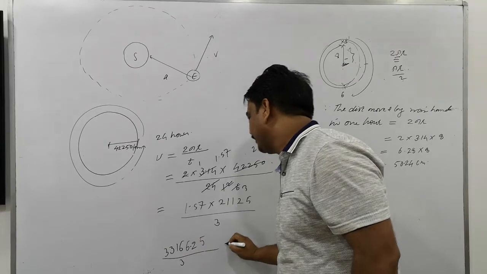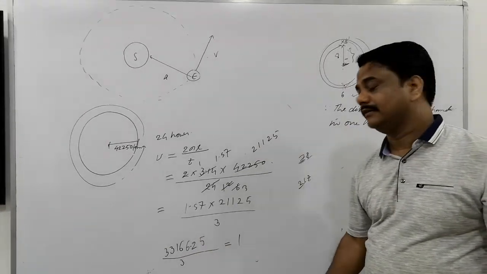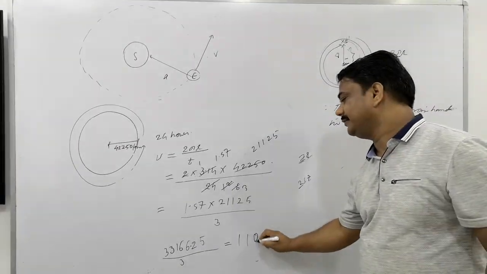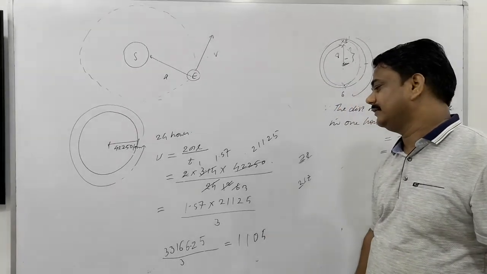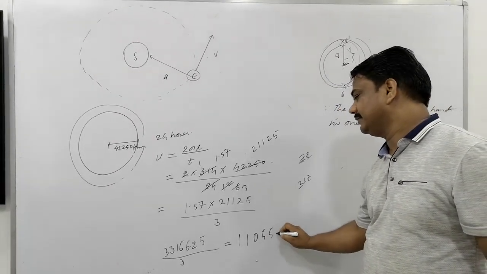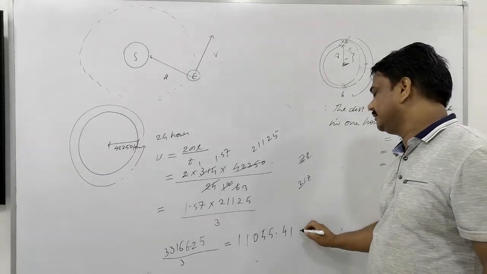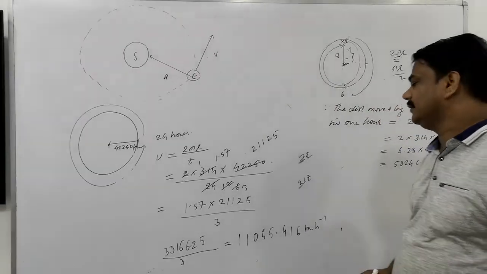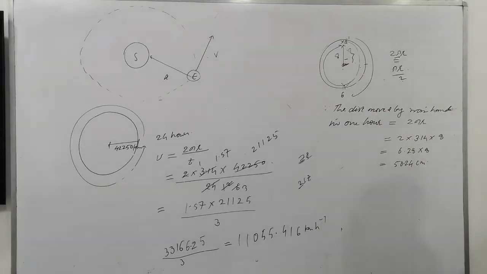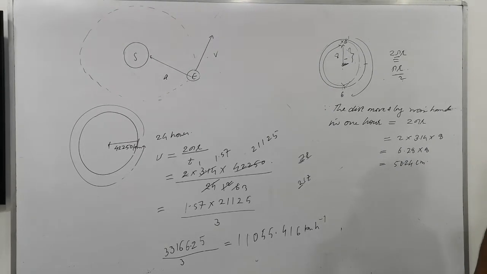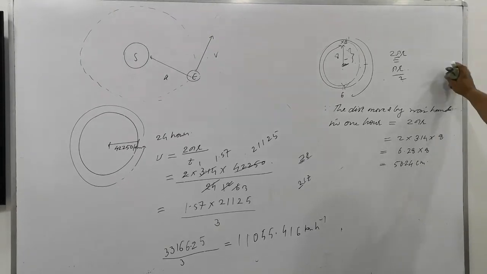Let this be divided by 2 decimal places, and divided by 3. Now divided by 3. Once it goes. 0 it goes. 5 times it goes. And what's left here? Again 5 times it goes. What's left here? 4 times goes here. And 1 times 6 is there. Kilometer per hour. Means 11055 kilometer per hour. You have to find the speed around the earth surface. Means all around the earth surface you need to find out.